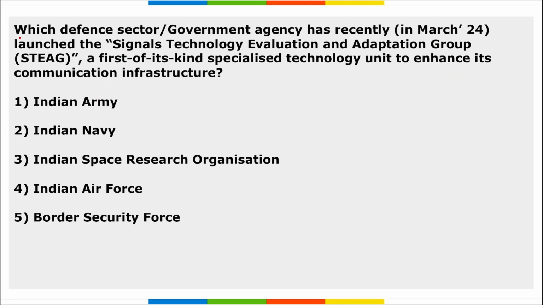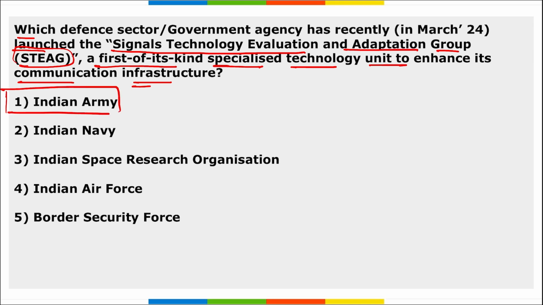Next, which defense sector or government agency recently launched STEAG, Signals Technology Evaluation and Adaptation Group? This is the first of its kind specialized technology unit to enhance the communication infrastructure. So it is STEAG, it is of the Indian Army, that is the Signals Technology Evaluation and Adaptation Group, and this is the first of its kind specialized technology unit to enhance the communication infrastructure in New Delhi.